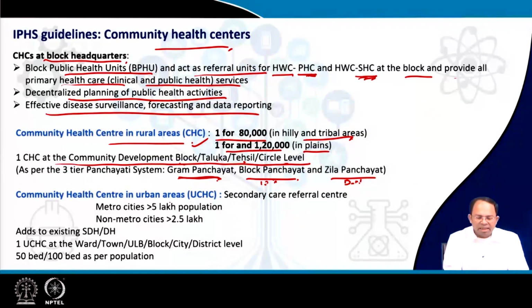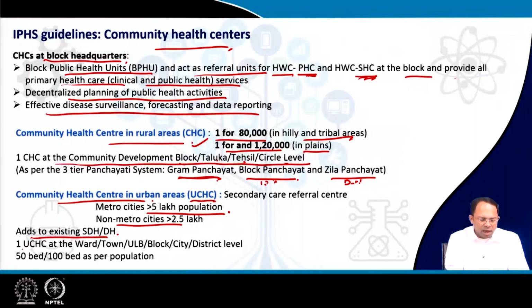Community health centers in urban areas may not be given, or they can be given, and the number can be determined based on the availability of all other facilities. This can be provided in metro cities with a population greater than 5 lakh, and in non-metro cities with more than 2.5 lakh population. Now, this adds to the existing SDH and DH and maybe other tertiary facilities. So these facilities are additions on that.